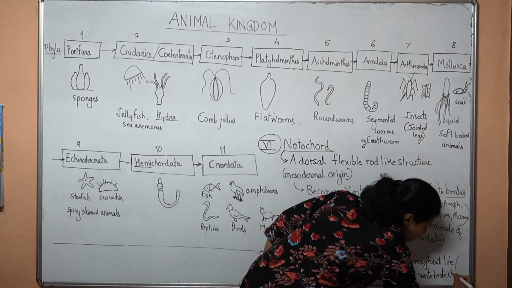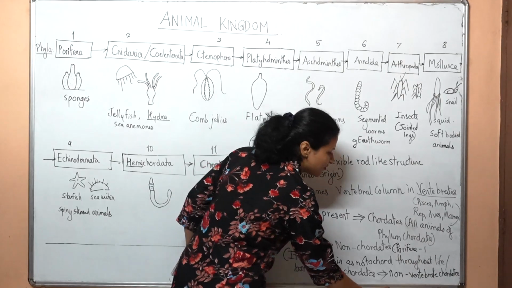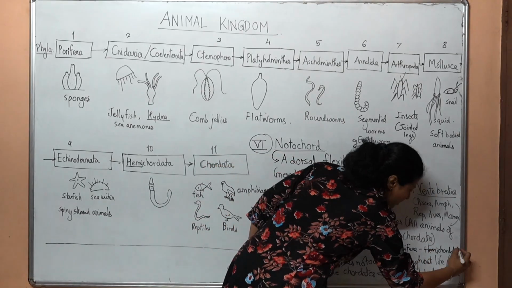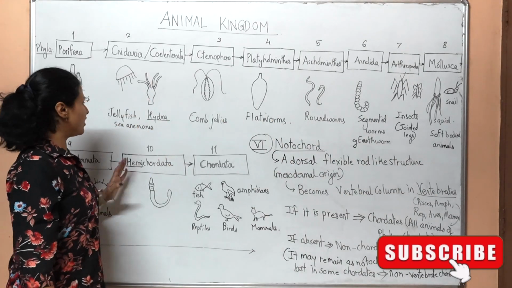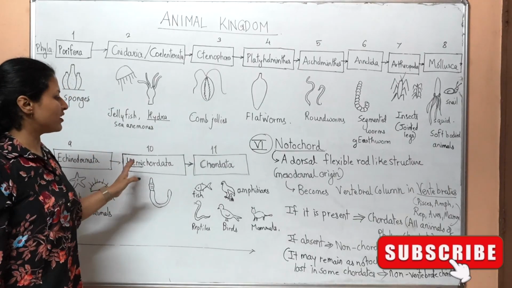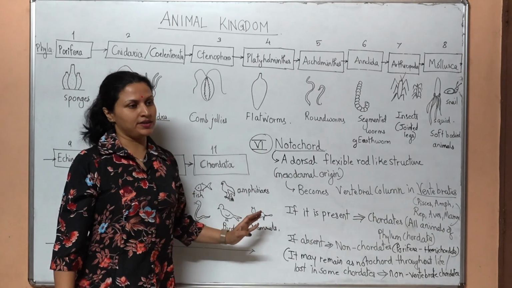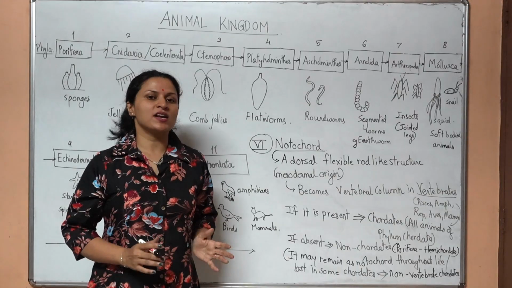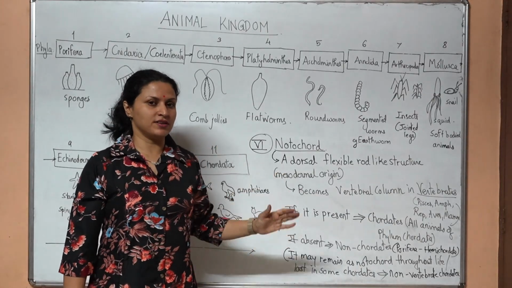Non-vertebrate chordates. Examples of non-chordates: Porifera till Hemichordata will be non-chordates. So all these phyla from 1 to 10 are non-chordates and phylum 11 is chordates. So these were the different bases of classification that were used by Whittaker.